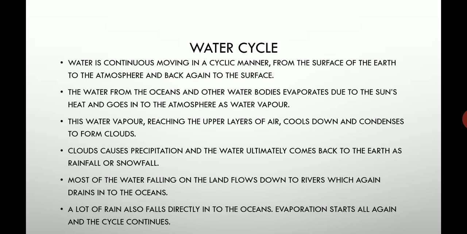Okay, most of the water which falls as rain or snowfall on the land flows down to the river, which ultimately goes into the ocean. A lot of rain also falls directly on the ocean. It's not compulsory that all the rain will fall on the land. Many times rains also fall on the ocean, so evaporation starts again and this water cycle continues.